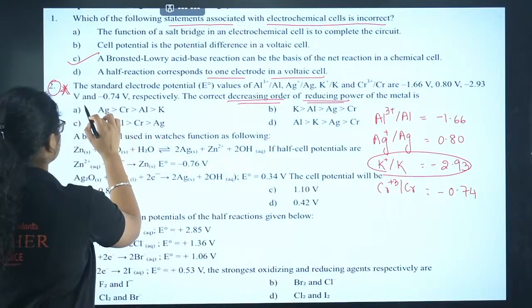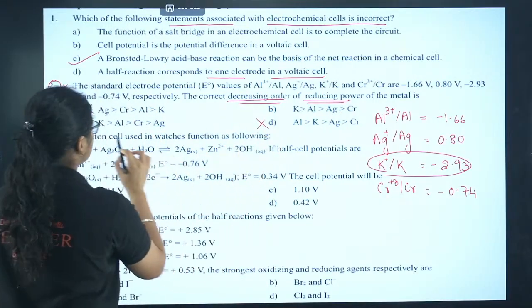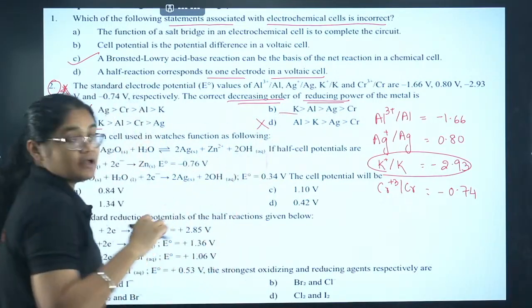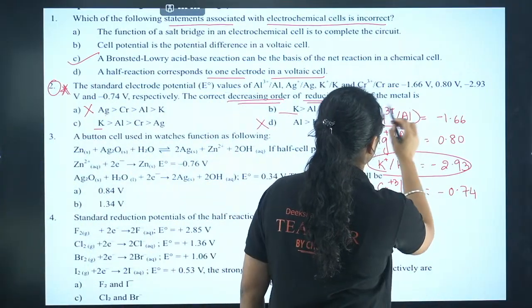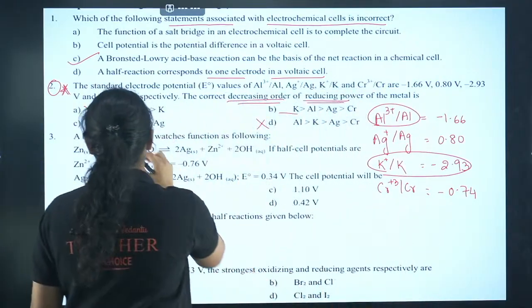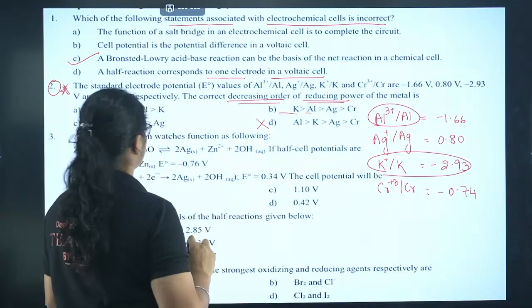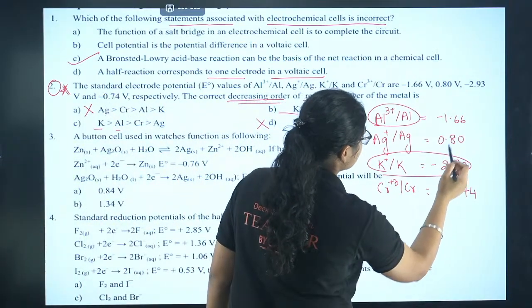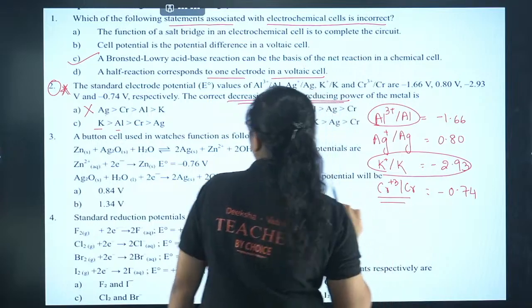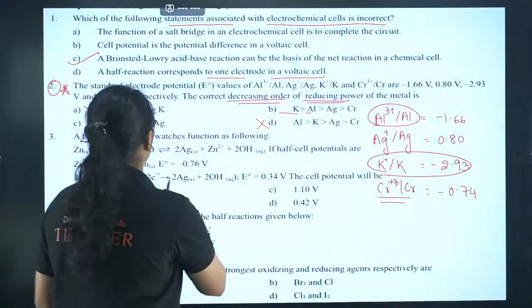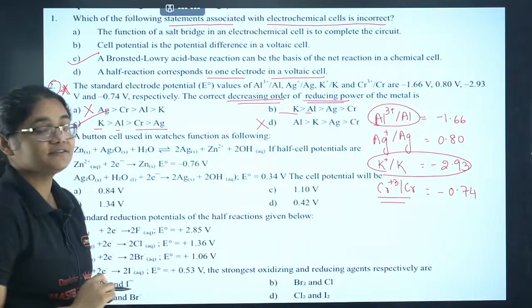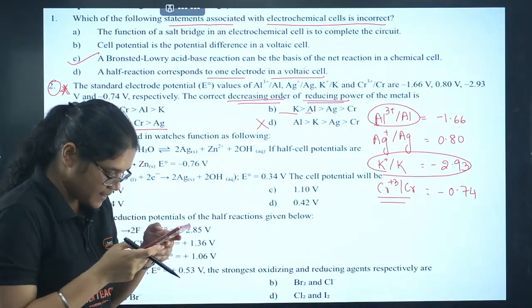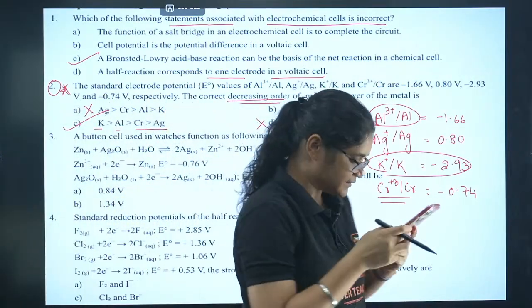So I have 2 options with potassium first. I'll eliminate these 2. Next, what can I find out? The next lowest is for aluminium, right? So after potassium, I'll have aluminium. That is present here also. After that, the next one is chromium. So after potassium and aluminium, I will have chromium and lastly, I will have silver. So the correct answer for this question will be option C. Those who have given C, that is absolutely correct.